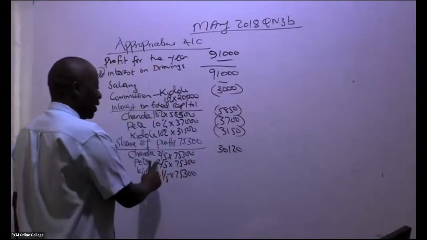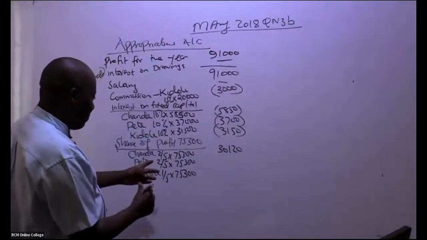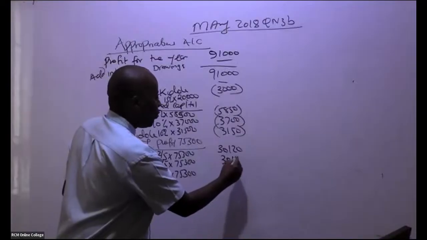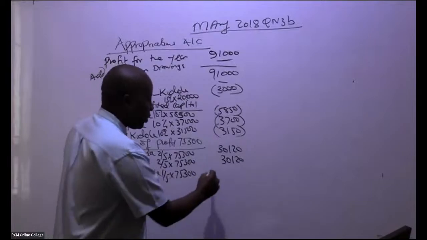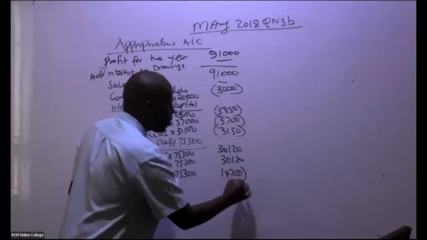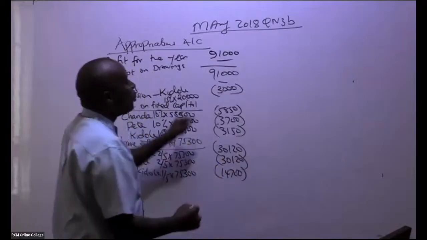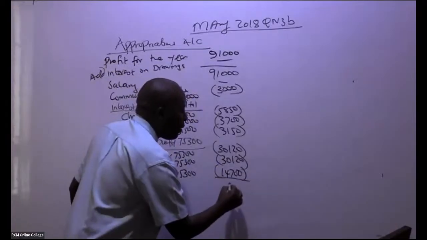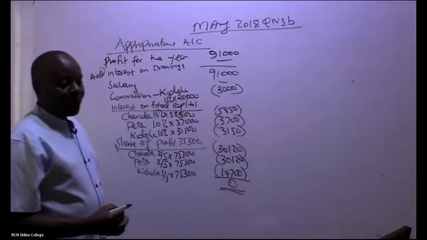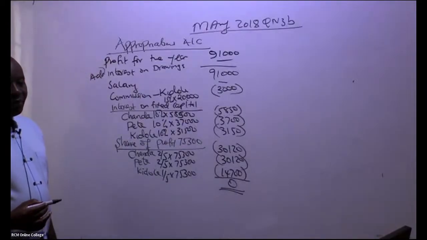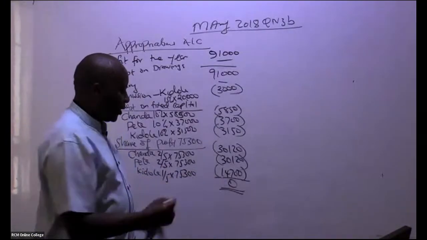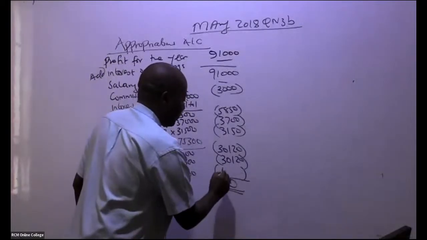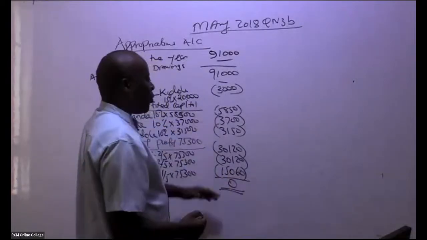So I'm being told here we have 3120. This and this will end up giving me the same 3120. And then this is 1 over 5. The last one is 14,700. So if you deduct this, you should be able to distribute the whole amount such that you have a 0. So I'm being told this is not 14,700, this is 15,060.